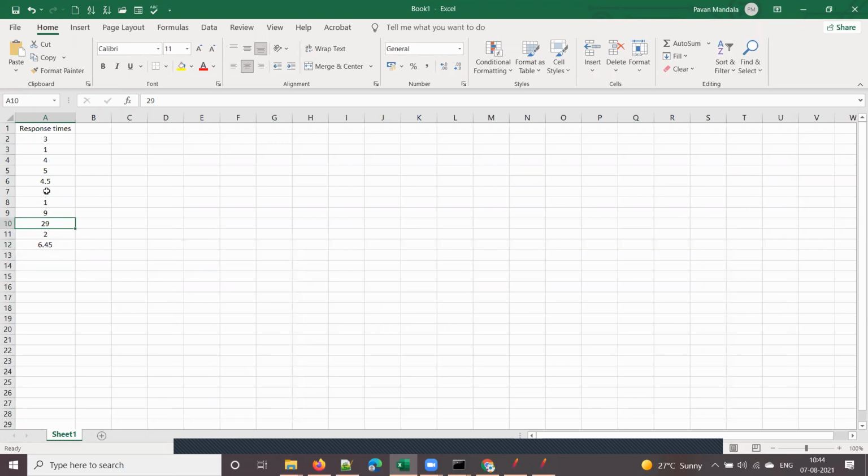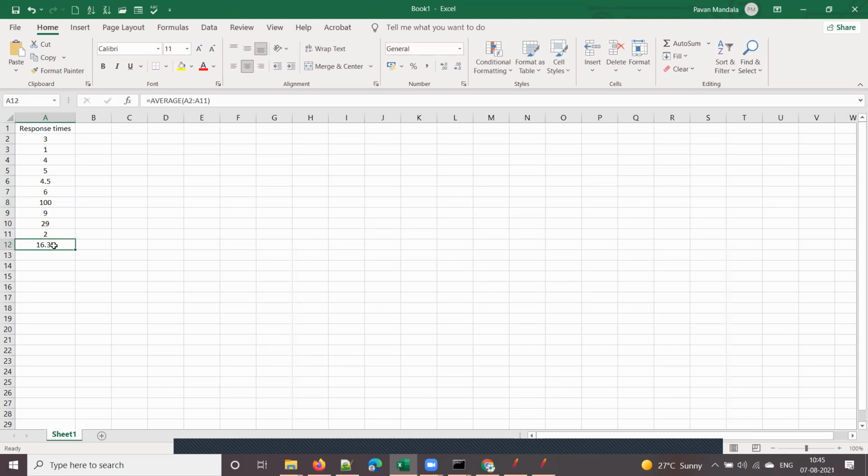Suppose there is some issue in the application, and the response time of one transaction is 100. Now what happens to your average? If one value is more, obviously it will increase.